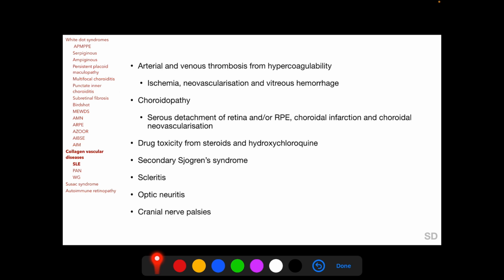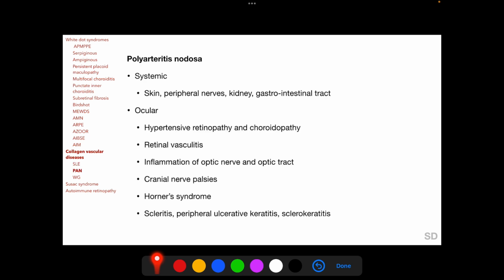Ocular drug toxicity can occur from drugs used for treatment of SLE such as steroids and hydroxychloroquine. Secondary Sjogren syndrome with dry eye can occur, and other ocular involvements which can occur in SLE are scleritis, optic neuritis and cranial nerve palsy.